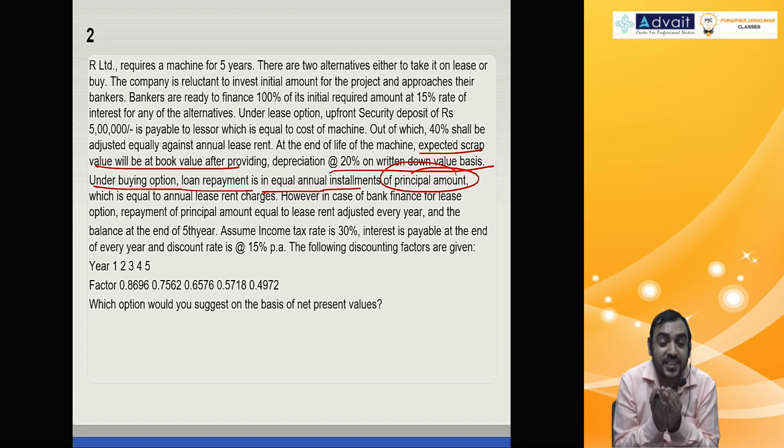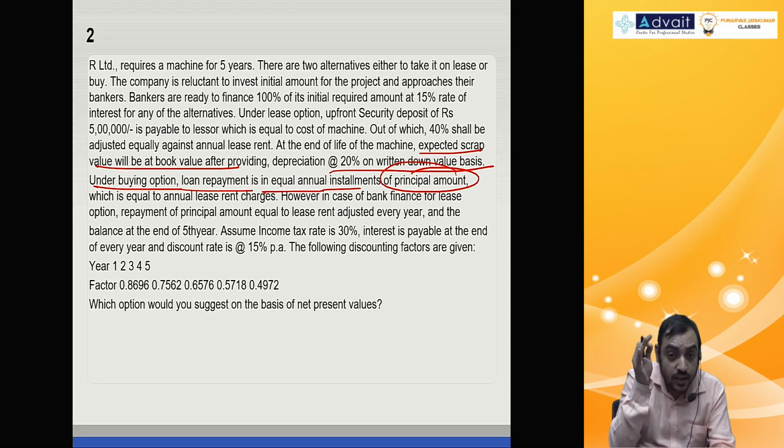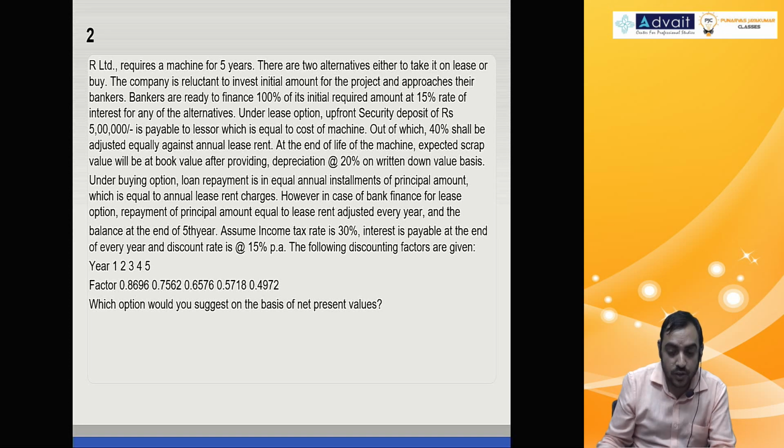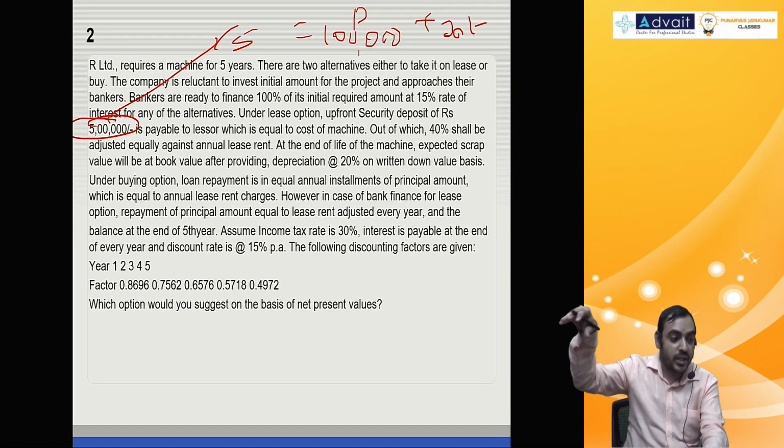Under the buying option, loan repayment is an equal annual installment of principal amount. Please read that sentence once more. Equal annual installment of principal amount. Therefore, what is the amount of loan repayment every year? 5 lakh divided by 5, 1 lakh, is the principal plus interest for whatever the period.